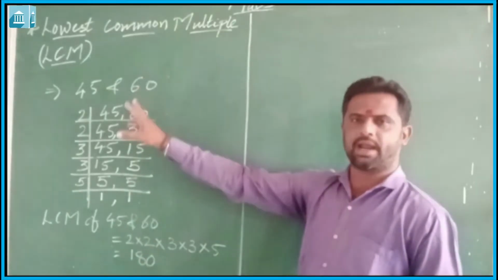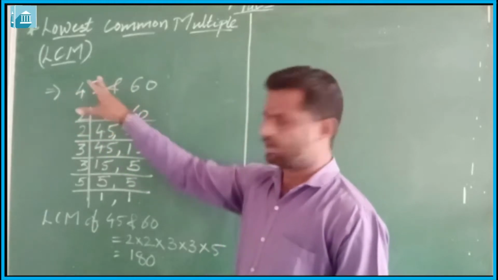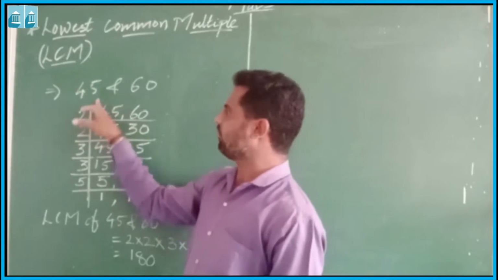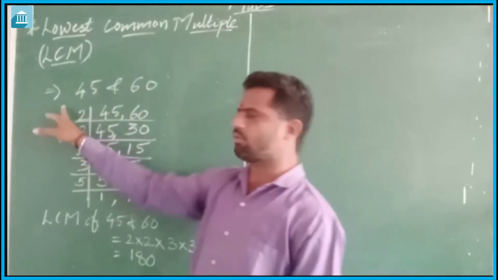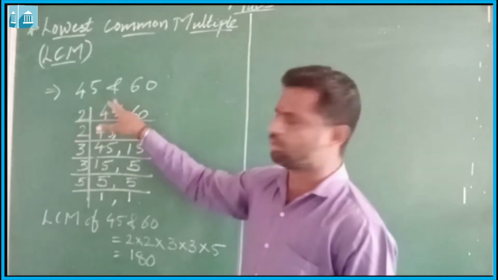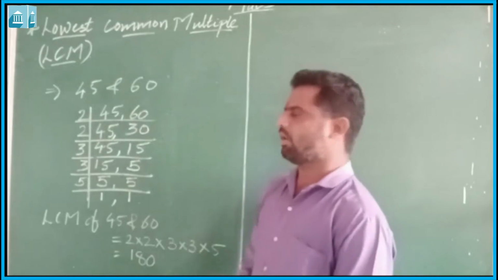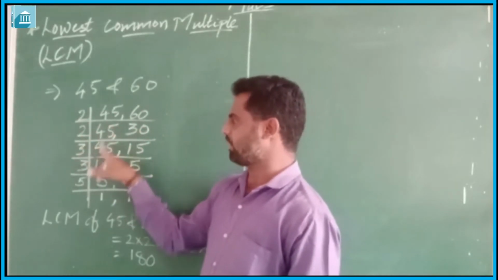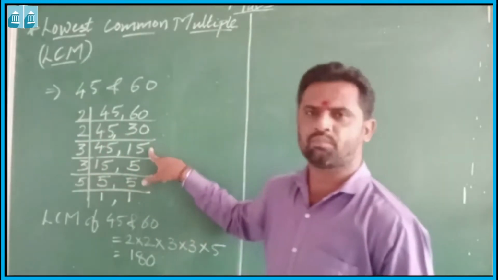Let us do it once again. I am repeating it once again. First we need to take both these numbers. This is the division method and we start division by 2. No problem if one is not divisible by 2. If another is divisible by 2, then also we have to divide it by 2. Here we will divide by 2. 45 is not divisible by 2, so it will come as it is. 60 we will divide and it will be 30. Again, 30 is divisible by 2, so we will divide it. 45 will come as it is. 30, when we divide it by 2, will become 15.